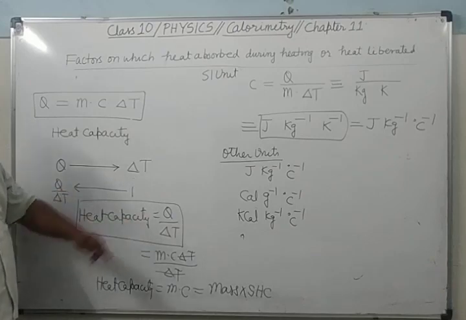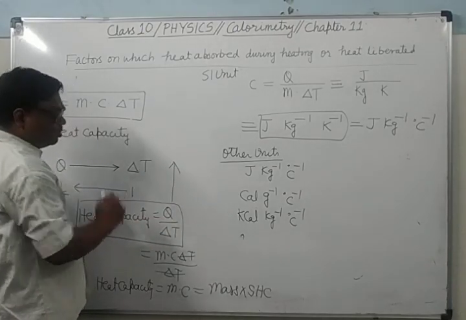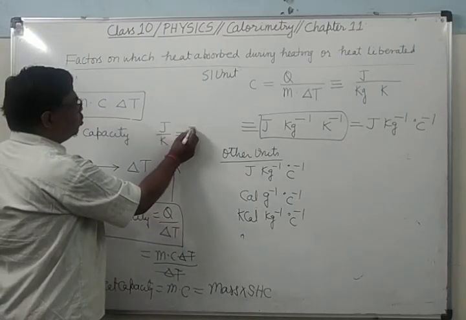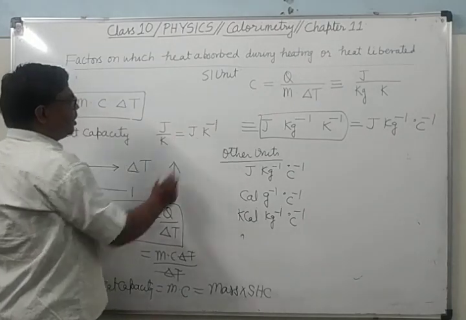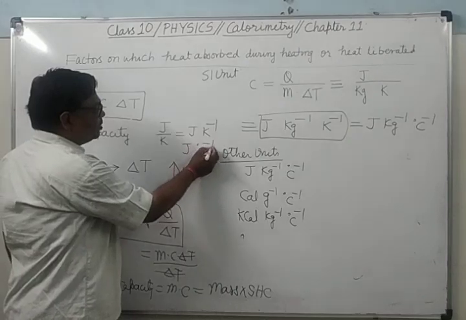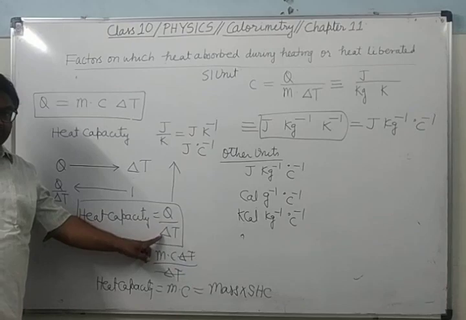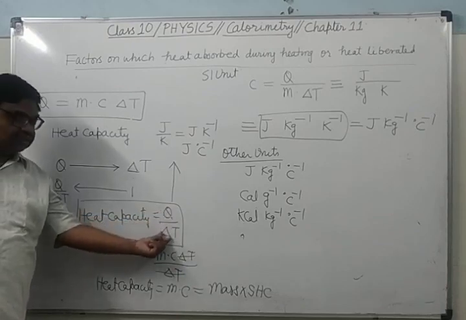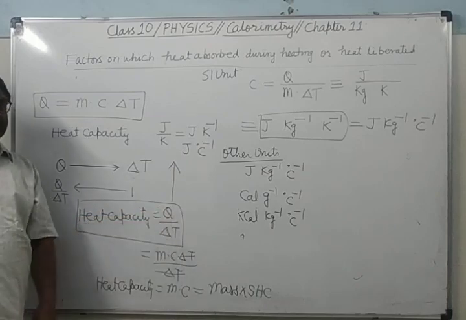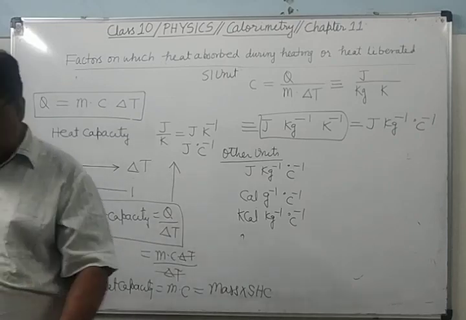Now what is the SI unit of heat capacity? Q is in joule and the temperature is in Kelvin, so the unit is joule per Kelvin. This is also equal to joule per degree Celsius. Other units are kilocalorie per Kelvin and kilocalorie per degree Celsius. So in this lecture, only up to here.